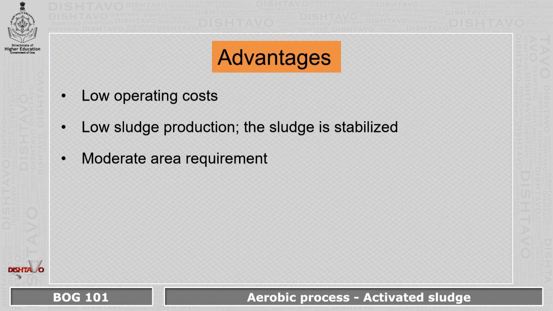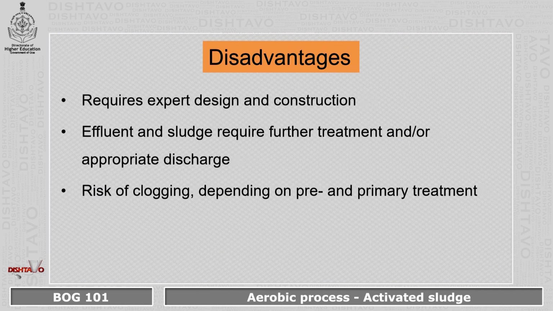Advantages: it requires low operating cost, low sludge is produced and the sludge is stabilized, and a moderate area is required for the anaerobic filters. Disadvantages: it requires expert design and construction. Effluent and sludge require further treatment or appropriate discharge. There can be a risk of clogging depending upon the pre and primary treatment.